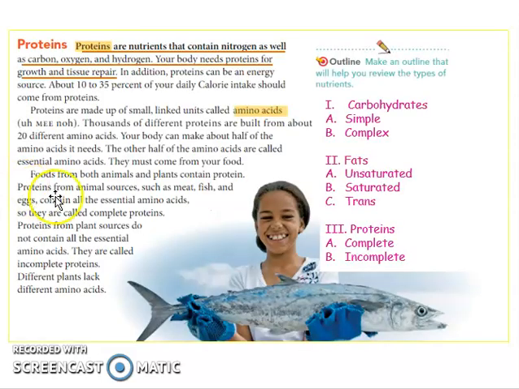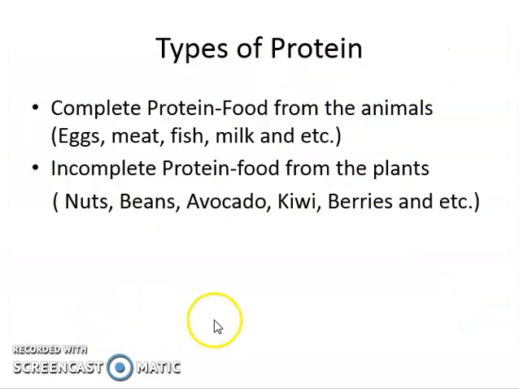Here in this page, it discusses the two types of protein. So I will make a short summary for that. The two types of protein are complete protein and incomplete protein. For the complete protein, you could find that protein in animals, particularly in eggs and meats, fish, milk, etc. What are the meats here?